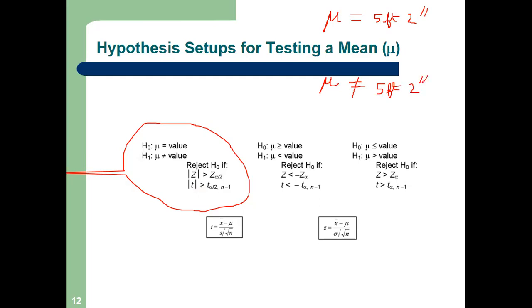Now try to understand. This is called a bidirectional hypothesis. Why is it called a bidirectional hypothesis? Because see the alternate one. The alternate hypothesis has no direction. The actual mean height may be greater than 5 feet 2 inch, or it can be less than 5 feet 2 inch. So there is no direction in this hypothesis. That's why it is called a bidirectional hypothesis or a two-tail test.